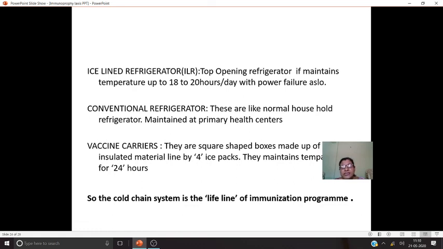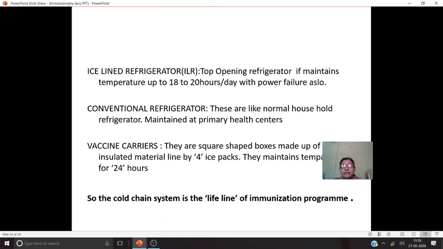If this cold chain system somewhere it has broken means the potency of the vaccine has gone and the failure of that immunization program will occur. This is a national program and if any damage occurs we have to face many problems by the public and by the government.